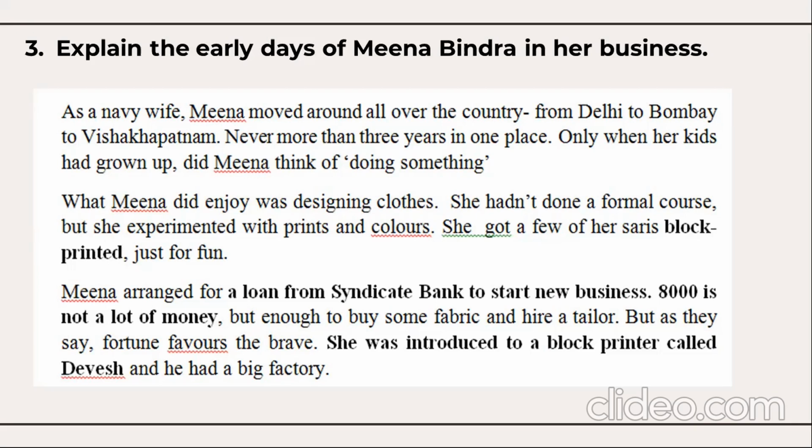She got a very few of her saris block printed just for fun. Meena arranged a loan from Syndicate Bank to start new business, and she got this loan with the help of her husband. Rupees 8,000 is not a lot of money those days, but enough to buy some fabric and hire a tailor. But as they say, fortune favors the brave. She was introduced to a block printer called Devesh, and he had a big factory.